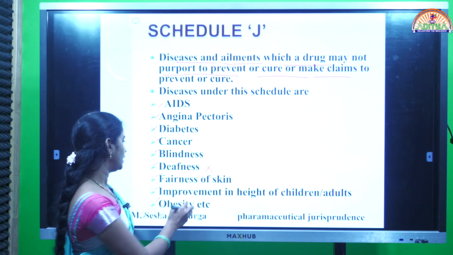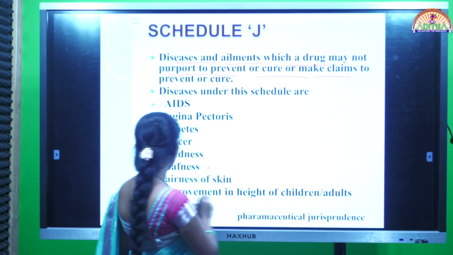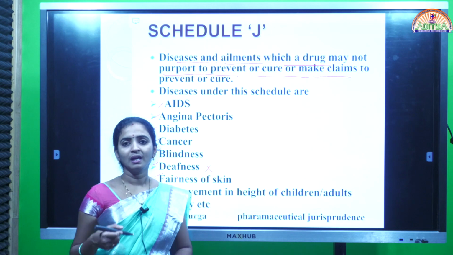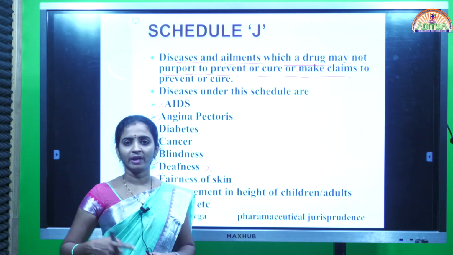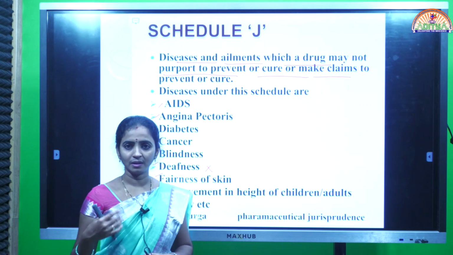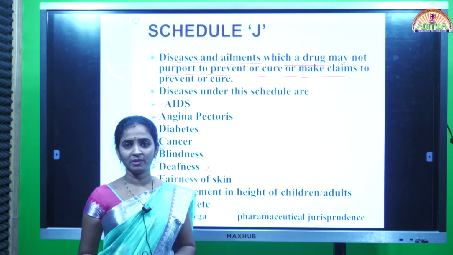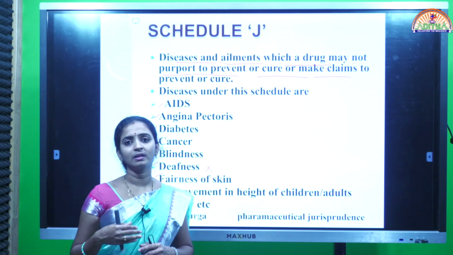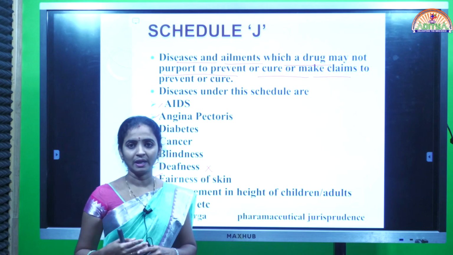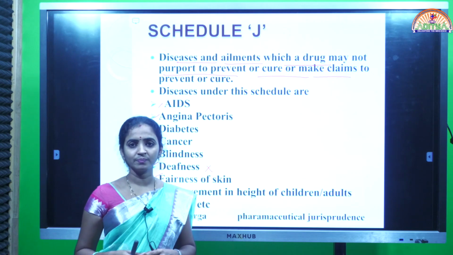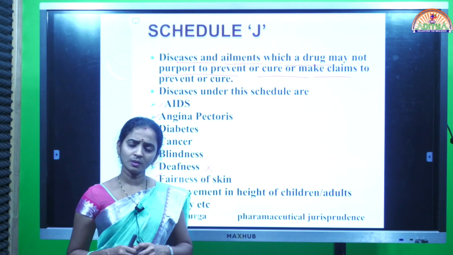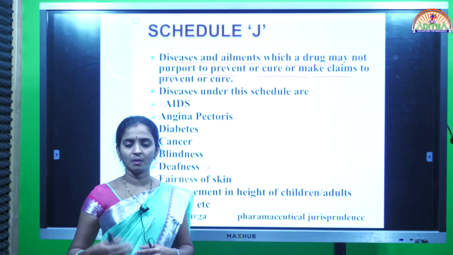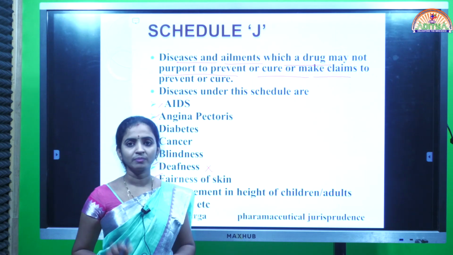In the same way, improvement in height of children or adults. Generally, we see different types of advertisements related to altering our body appearance, like fairness of the skin, or giving a particular shape to your body, like decreasing the fat in our body, or making you increase your height. Some conditions are nothing but alterations in body measurements. This is also not possible by medication. If it is possible, maybe it is by exercises or other things, but not by medication.